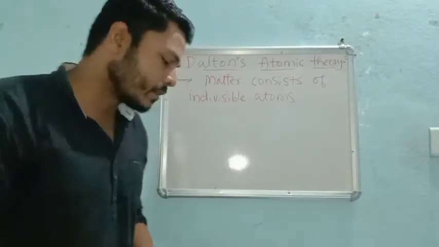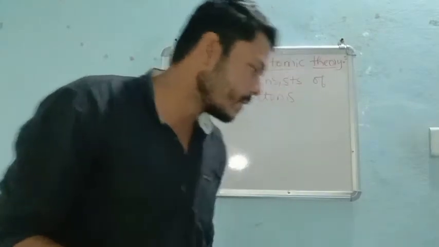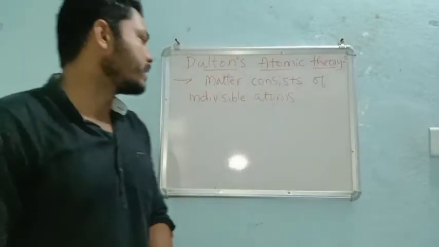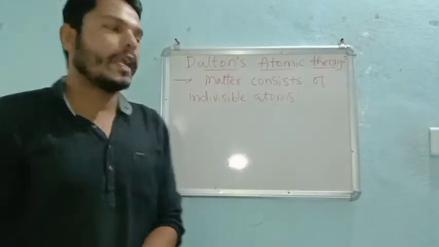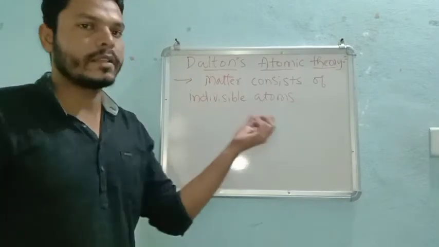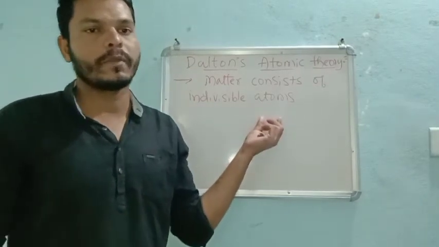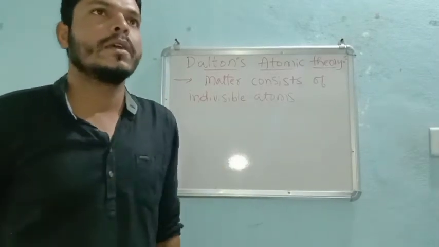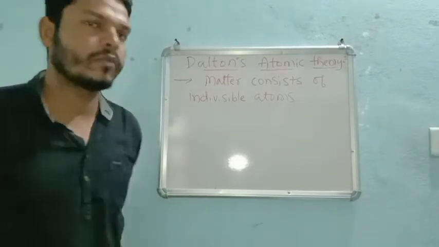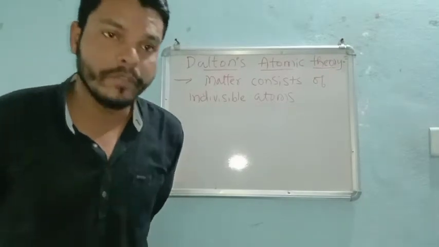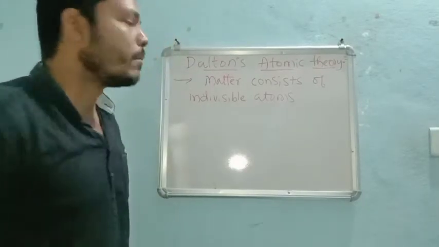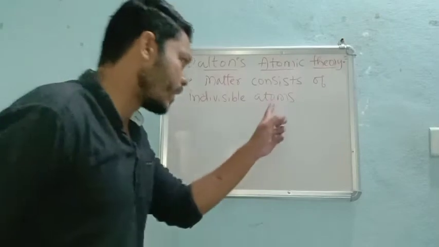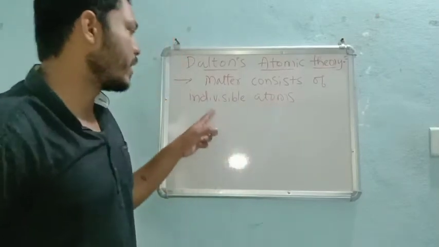I mean, about this character, right? According to him, the atom is the smallest particle. Indivisible means what? They cannot undergo further division. Why? Because they are themselves a single unit, and a single unit cannot undergo further division. So according to him, matter is made up of atoms, and indirectly atoms are indivisible.